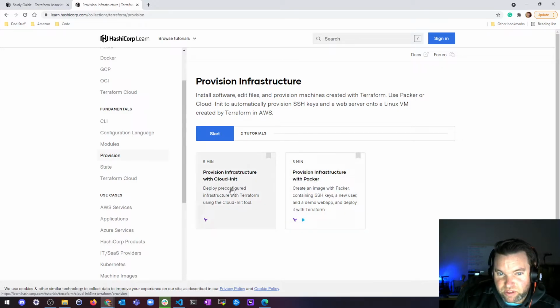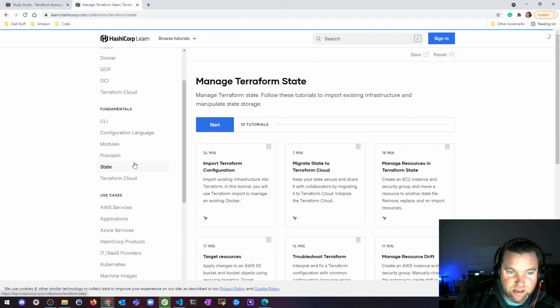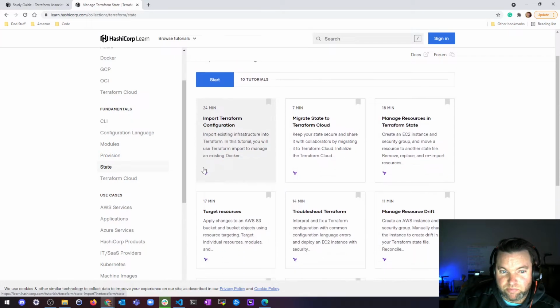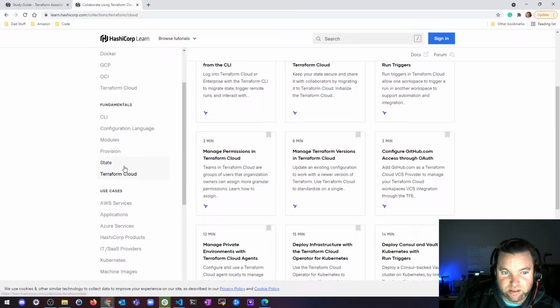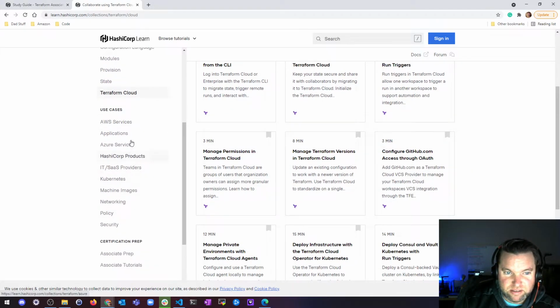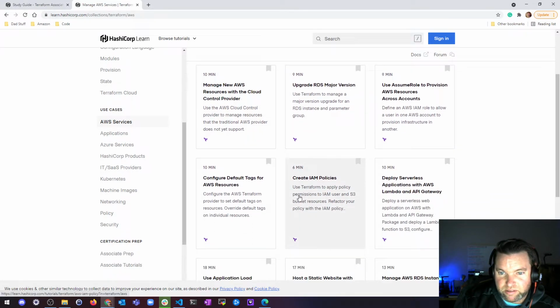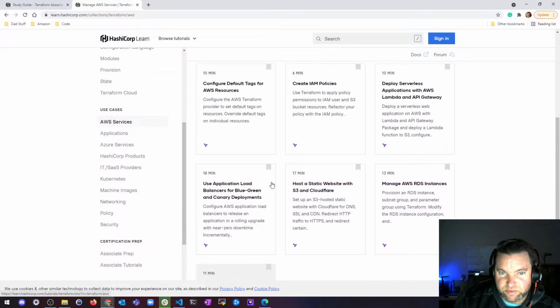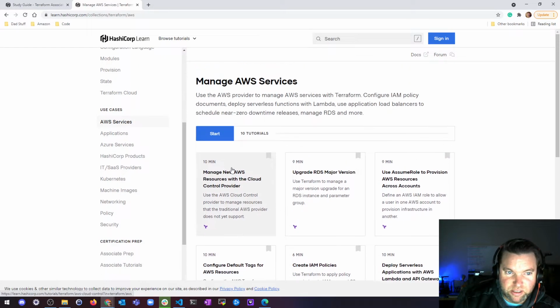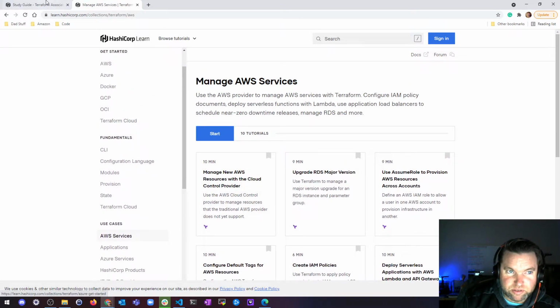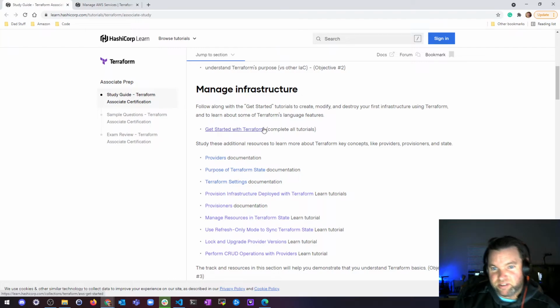Provisioning with Cloud Init, we didn't do the Cloud Init tool or Packer. I'll probably get to Packer pretty soon. State, I went over in great detail. Terraform Cloud, I went over in great detail. And then use cases, I don't think I did a lot of the use cases, but it's definitely some stuff that we might go over. But this is all the tutorials. That's just this one section, right? So you should go through everything, but that's just the one section.